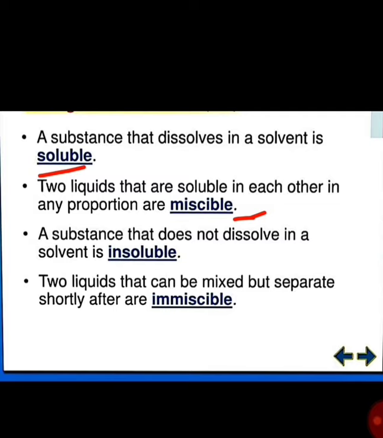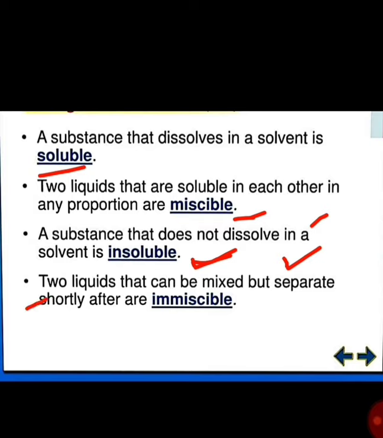A substance that doesn't dissolve in a solvent is insoluble. For example, if we put a pebble or a stone in water, it will not dissolve. So the stone is insoluble.